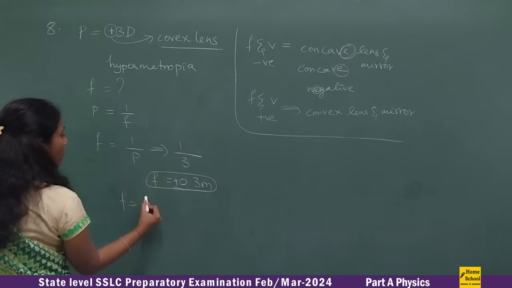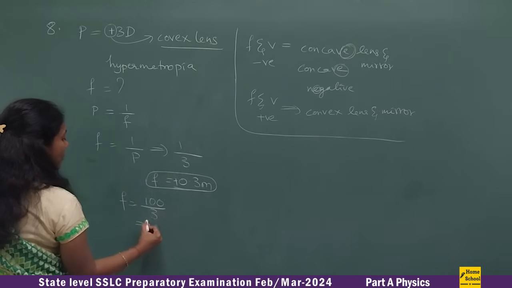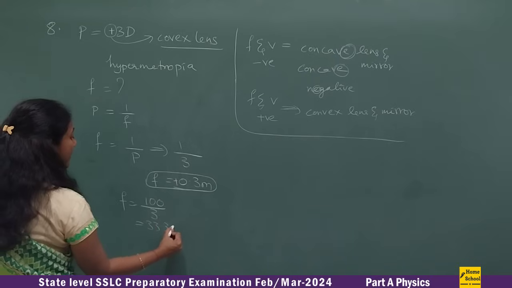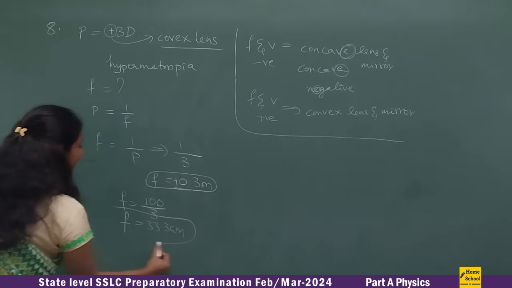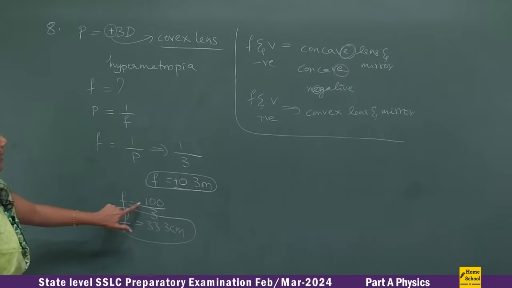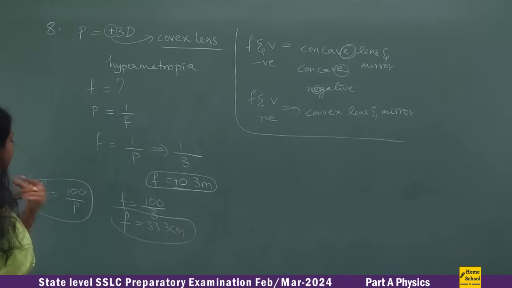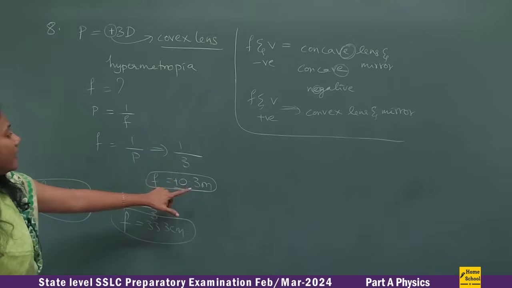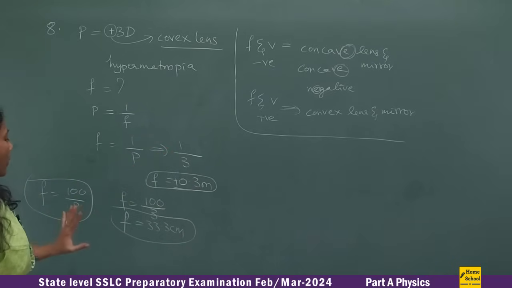In the place of 1, I would put 100. 100 divided by 3 is equal to 33.3 centimeters. So if you want to calculate in centimeters, the formula is F is equal to 100 by P. If you want to calculate in meters, then it is just 1 by P. This is what you have to be careful about, right? Fine.